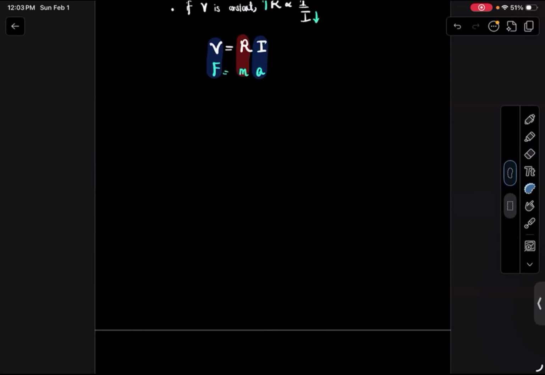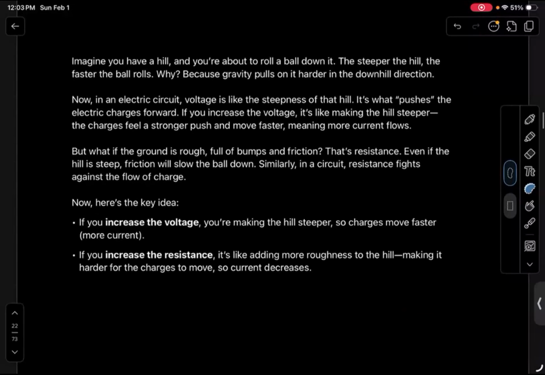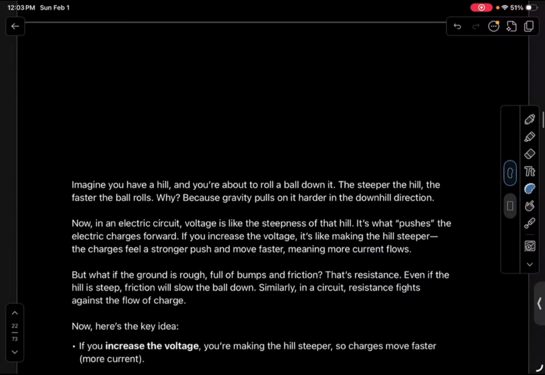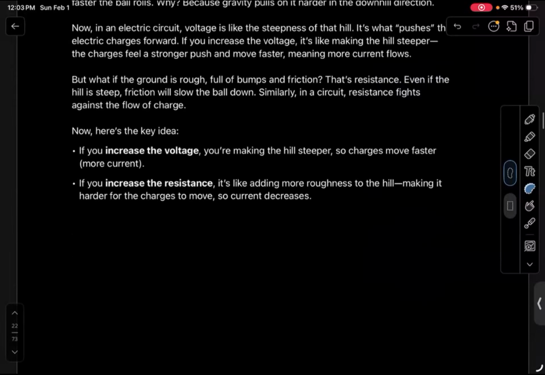Okay, sounds good. And this is also a great analogy that I've put over here. It's a great piece of text that explains how you can understand V equals IR using, for example, a ball rolling down a slope. It's just an analogy to better get it around your head. But I think even this is great so far. But for extra detail and extra visualization, you can read this out.